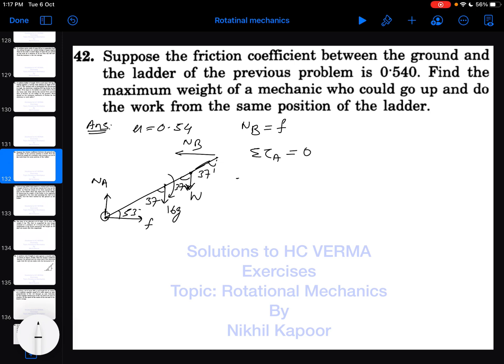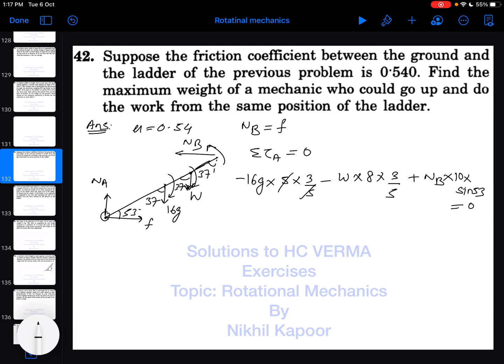So if you do this, this will be negative torque, 16G into distance 5 meter above, sine 37 will be 3 by 5, minus. Again minus the torque due to W weight, also minus because clockwise, W into distance 8 meter and sine 37 again 3 by 5. And torque due to NB will be positive, so plus NB into distance 10 meter and sine 53 angle, which is 4 by 5.